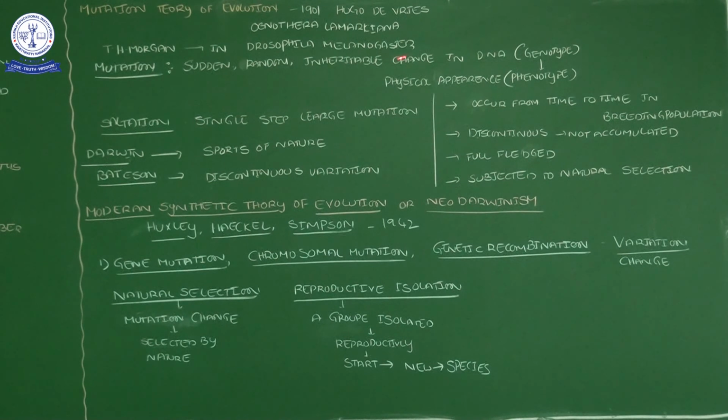Here I said inheritable changes. Hugo de Vries first said it like that, he felt the changes were inheritable. But Bateson gave the correct one: these variations, mutations, are not inheritable. It is a discontinuous variation. By concluding all these persons' statements, they gave four points, okay, in the mutational theory.